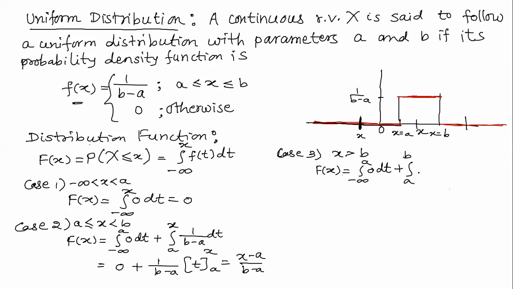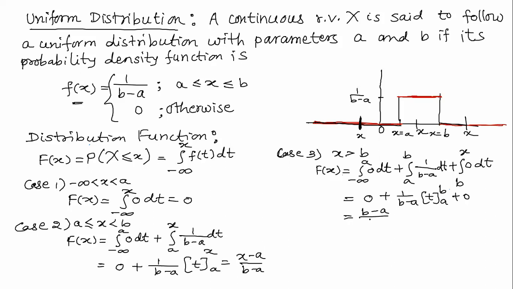Whenever t is from a to b, f of t is 1 upon b minus a into dt, and plus integration from b to x. x is here, b to x, f of t is equal to 0, 0 into dt. After solving this, 0 plus 1 upon b minus a and t from a to b, plus 0. So this will be equal to b minus a upon b minus a, and that is equal to 1.